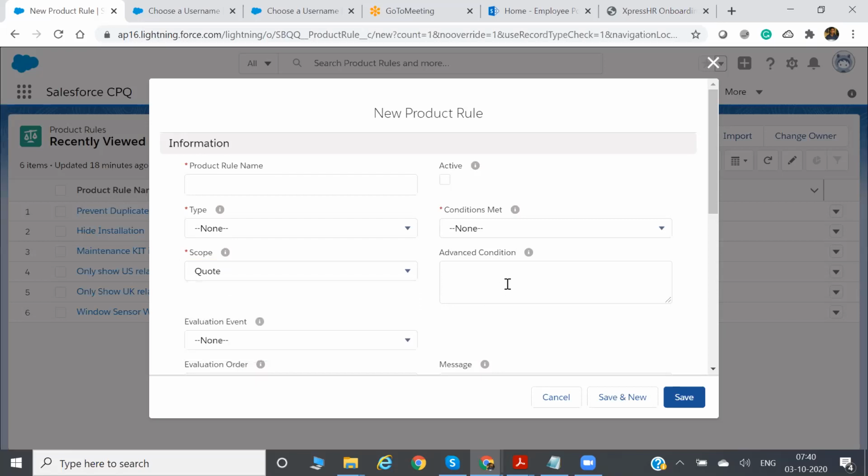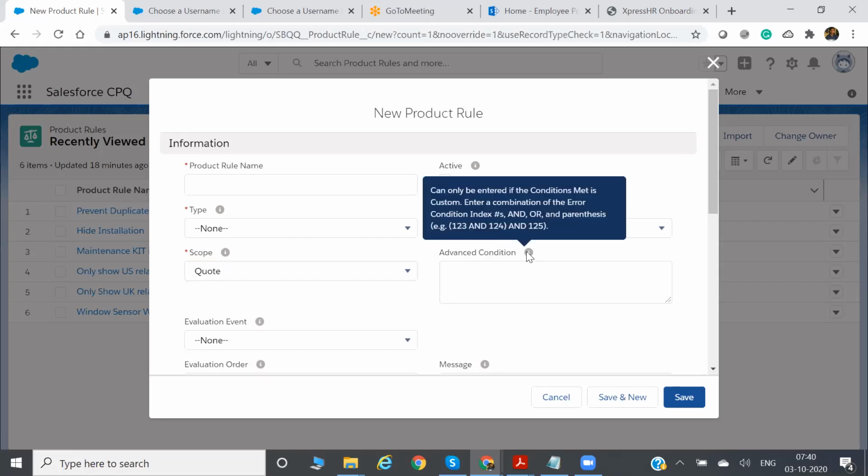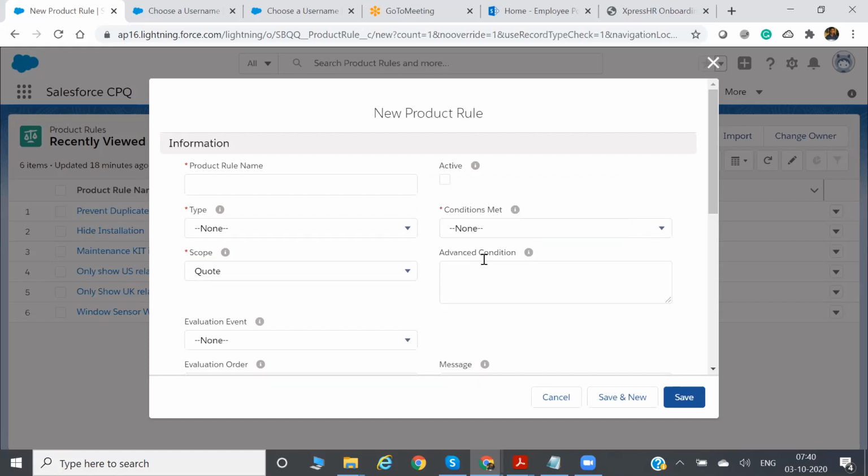Now advanced condition. If you are defining a complex condition, that time you have to use this advanced condition field. It's like 1 2 3 and 1 2 4 and 1 2 5. If you define only 1 2 3 and 1 2 4, this is a simple condition. But if you are defining another and with 1 2 5, more than 3 or 4, that is an advanced condition. And this can be used only for the custom option. If you are using custom, then only you will use this advanced condition field.